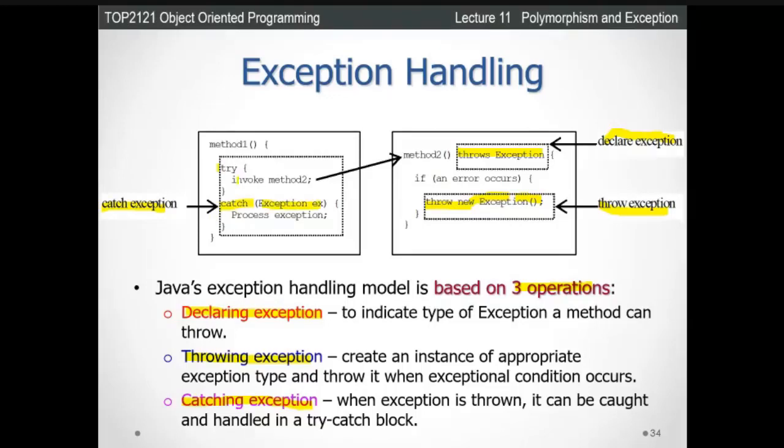So in the try block we run, for example, a method called method2. The method declares the exception, we need to declare it first, then we throw the exception, and if any problem comes based on the thrown exception, it will catch this exception, and after that you can display the error message here. I hope you understand the operations in the exception handling model.